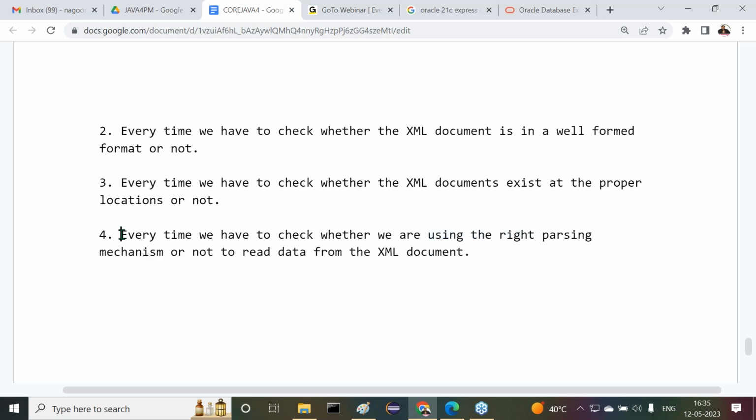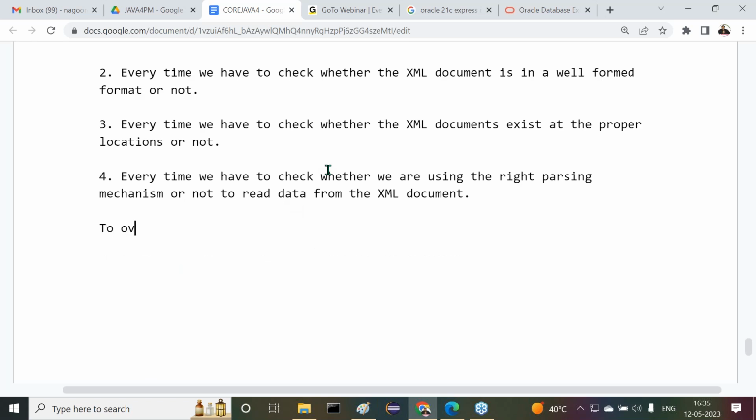Check it again. What's the point I said to you? Every time we have to check whether we are using the right parsing mechanism or not to read data from the XML documents. So this much concentration is required of the developers if you are using XML documents in our Java application. Now tell me, are all these burdensome or not? Now I'm giving the conclusion. Try to understand this clearly.